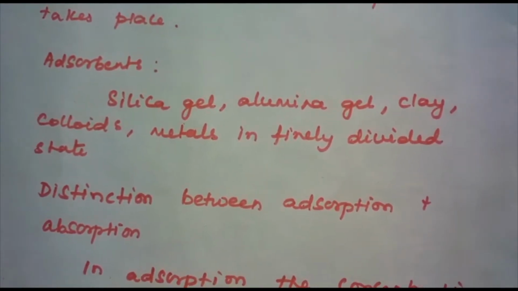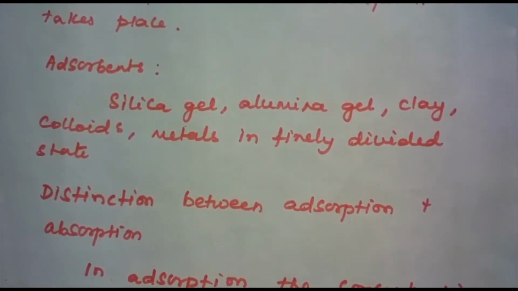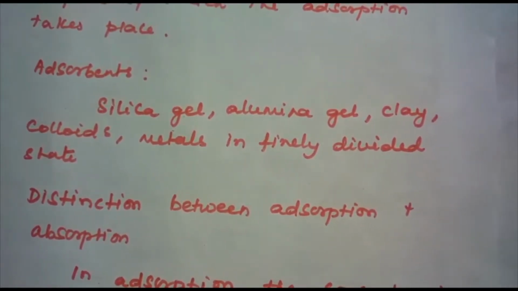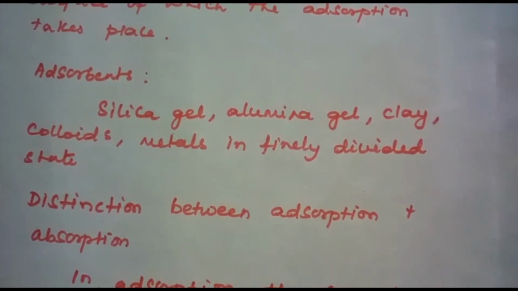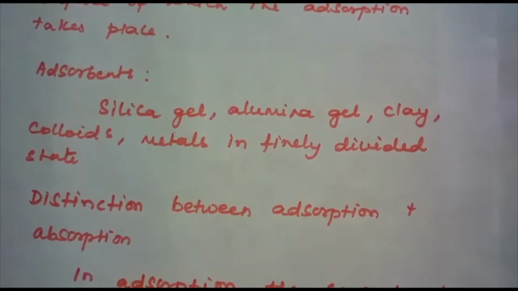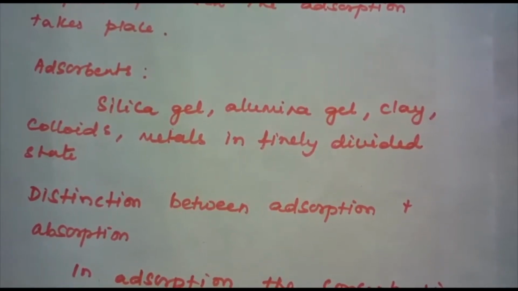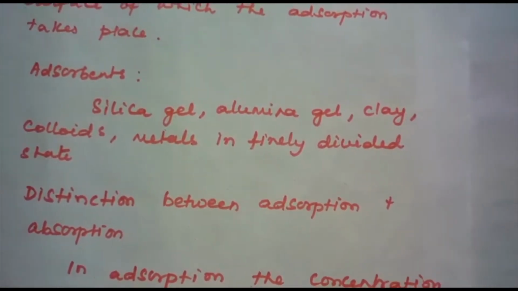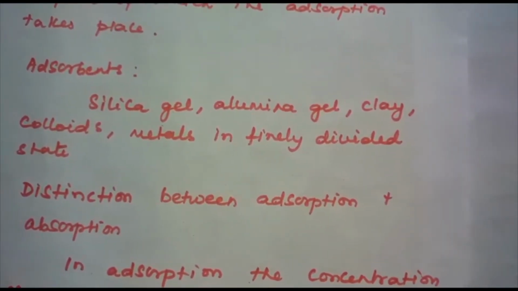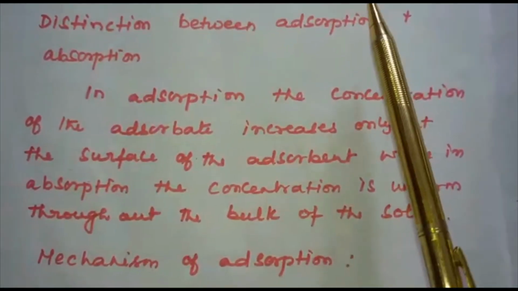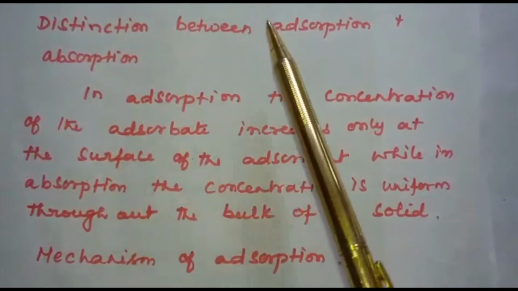charcoal, and air becomes dry in the presence of silica gel. This is because the water molecules get adsorbed on the surface of the gel. The process of removing an adsorbed substance from a surface on which it is adsorbed is called desorption. Now, let us discuss the distinction between adsorption and absorption.